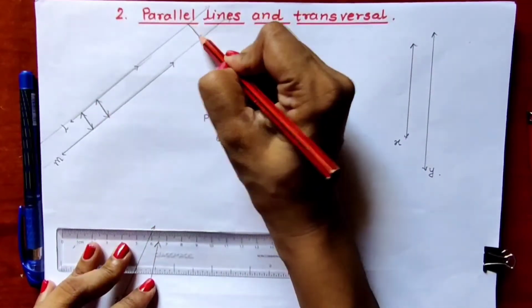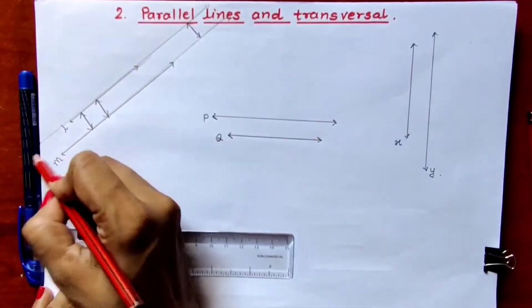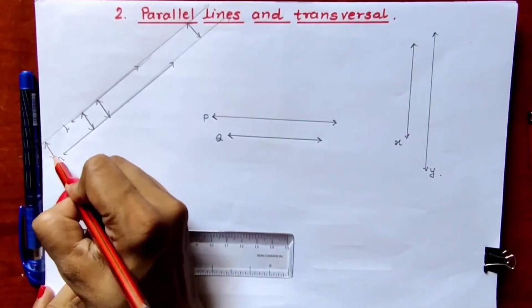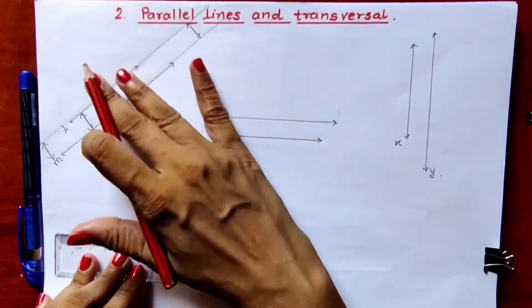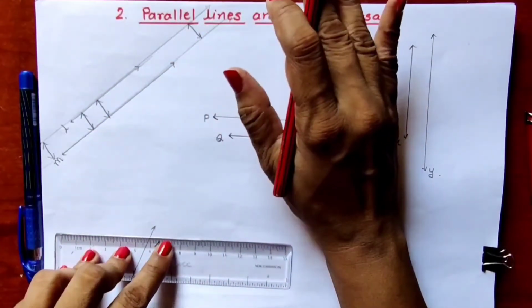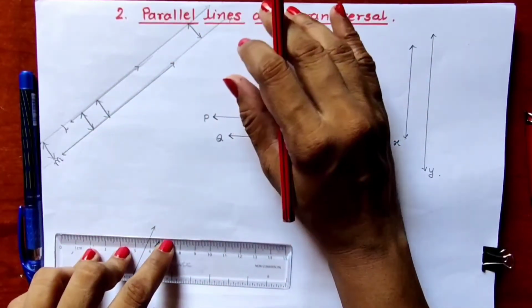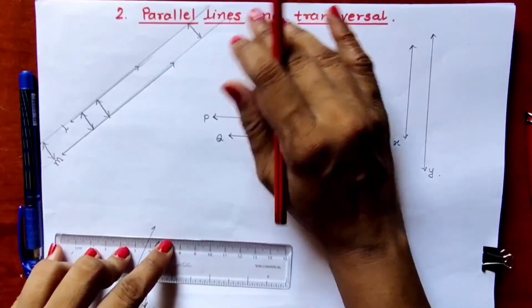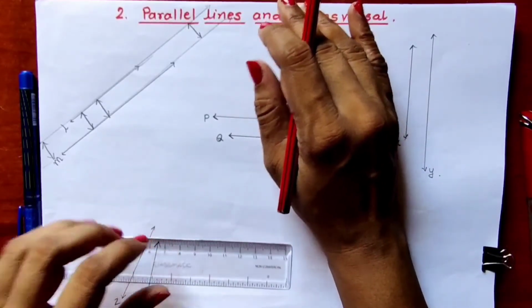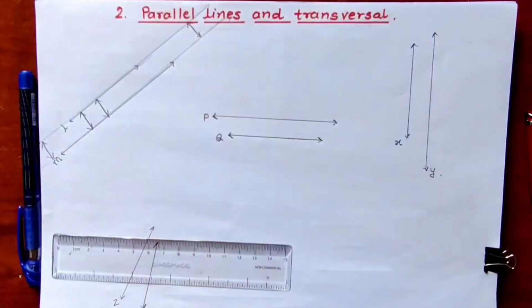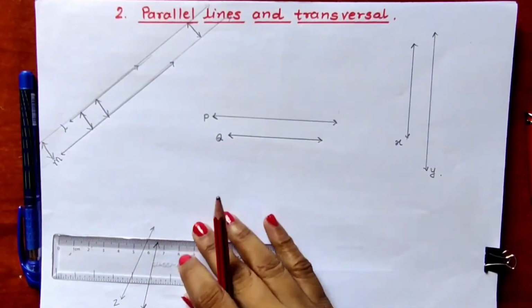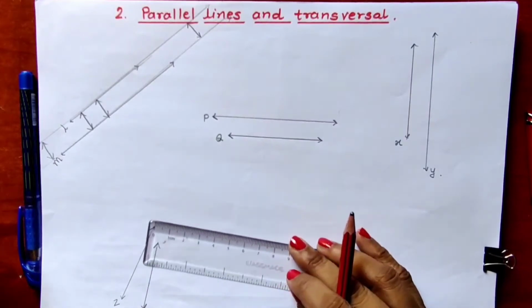It will not change. Here also it will not change. Here also it will not change. So distance between these two lines remains same. And they will never intersect. You can extend them on both the sides, but they will never intersect. So non-intersecting lines are known as parallel lines.